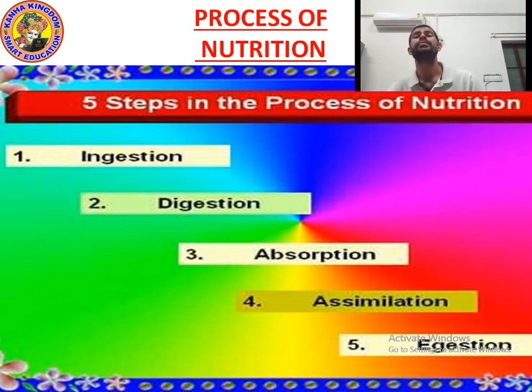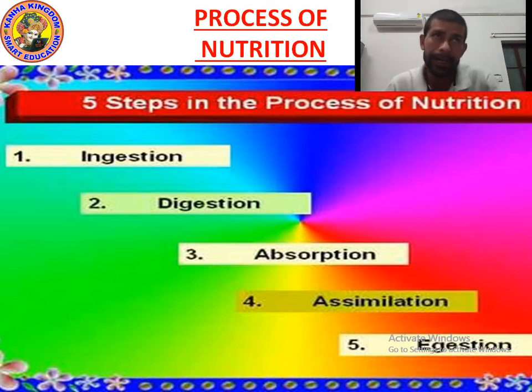When we take food in our body, with the help of the digestive tract, means mouth, food pipe, stomach, small intestine, large intestine, and with the help of digestive glands, means salivary gland, liver, pancreas, they help to digest the food.